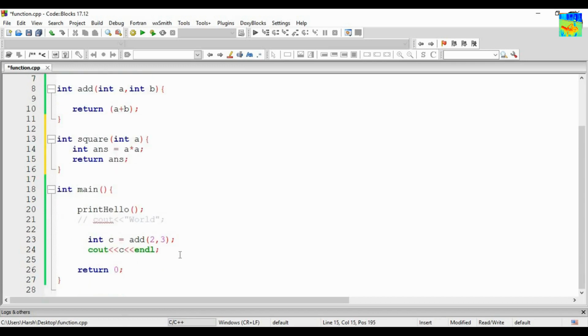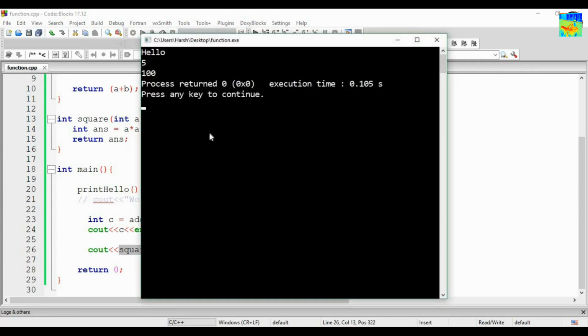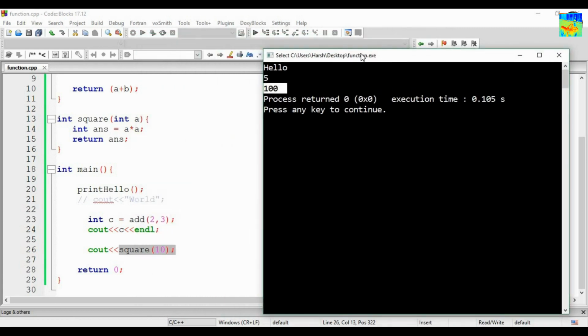Okay. Now let us call the function square. You can also directly write cout square, and let's say you want to find the square of 10. So instead of storing the integer, you can directly print that integer. Okay. Same thing. So 100 is the square of 10.